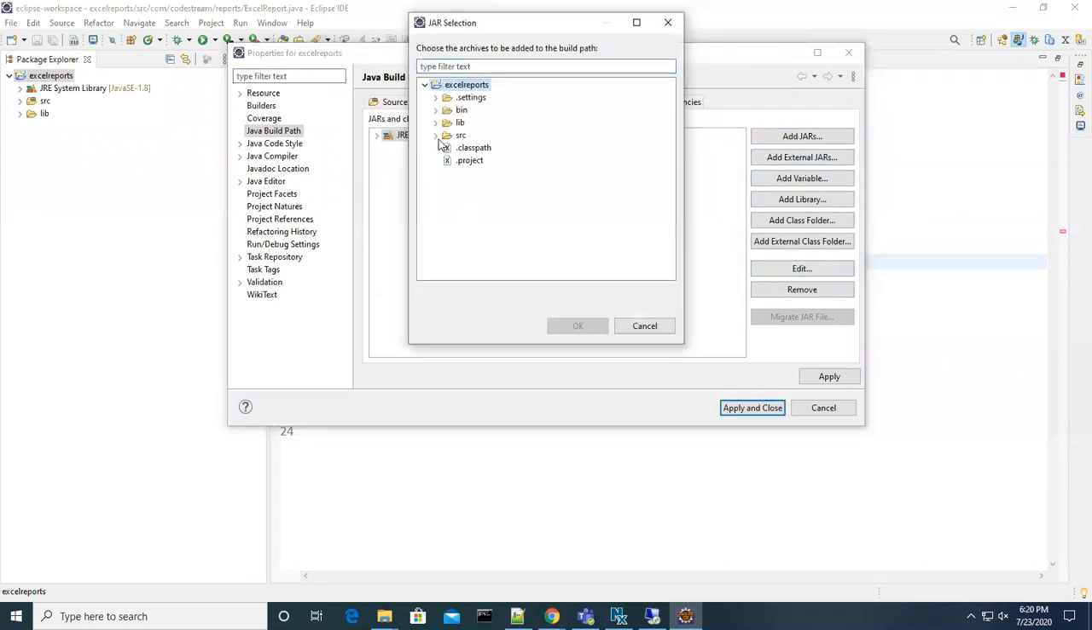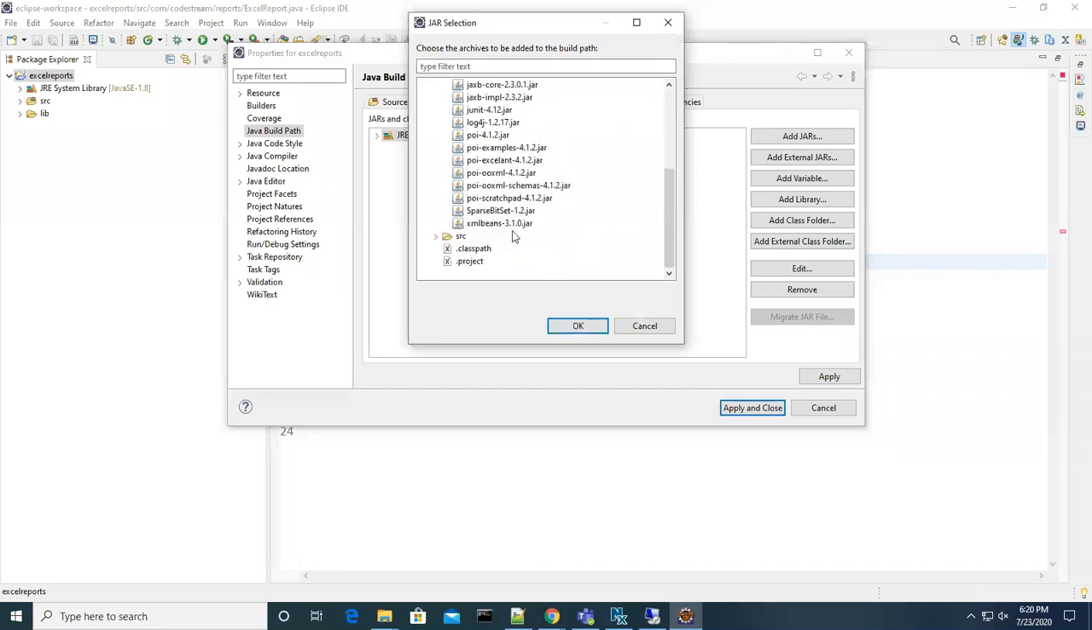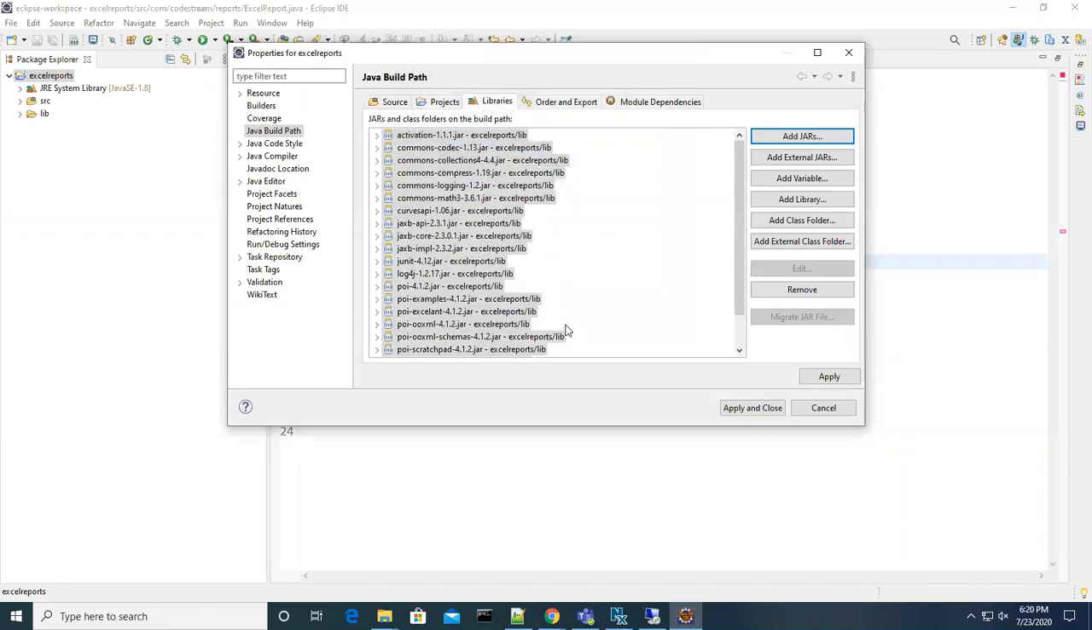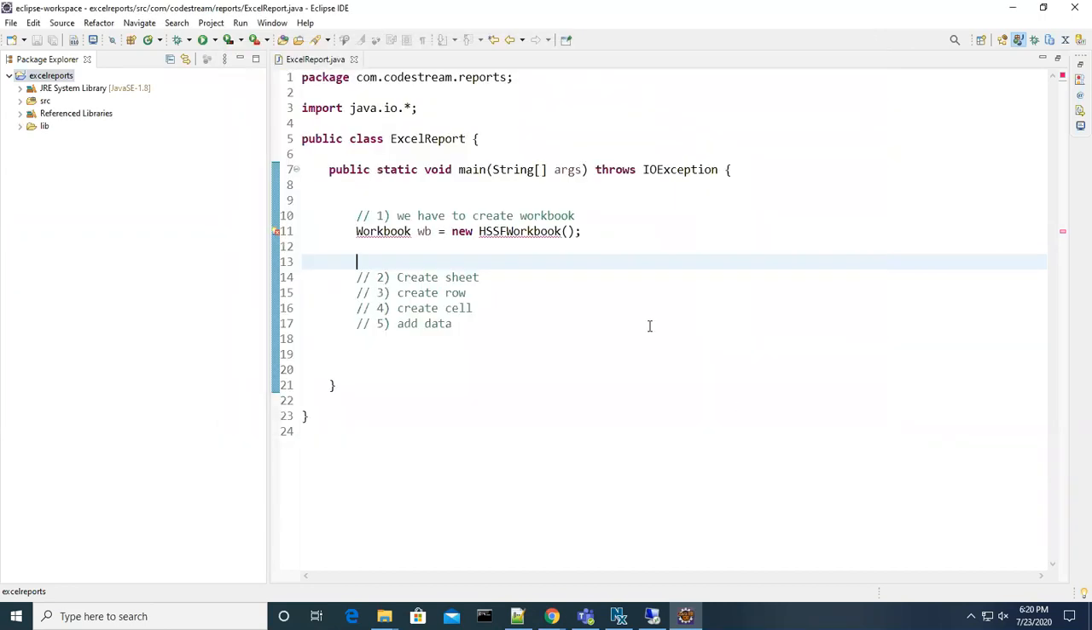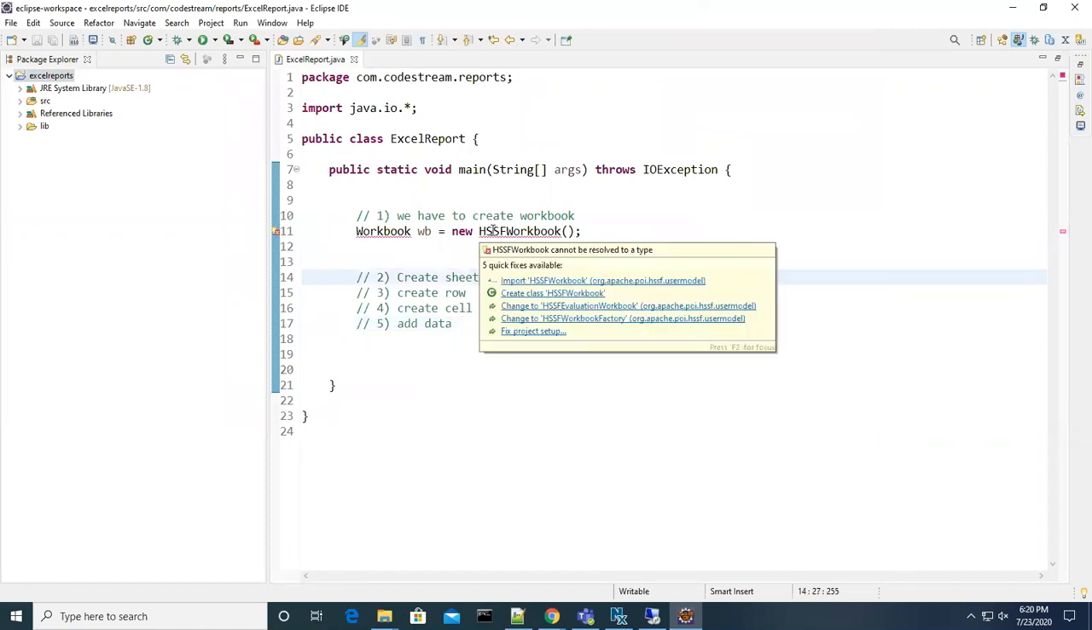Our requirement is to keep all these things. I just selected all with shift select, and I added them. This is the Java that is already there. I added them, then Apply and Close. Now let's go into the program. Earlier it was saying cannot resolve type, but I don't see these suggestions now. Did you get these suggestions earlier?